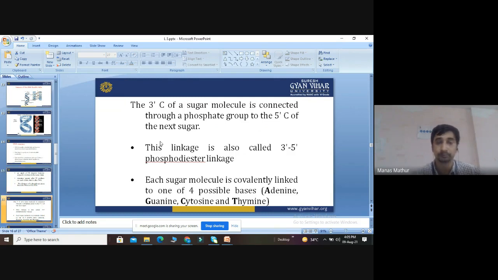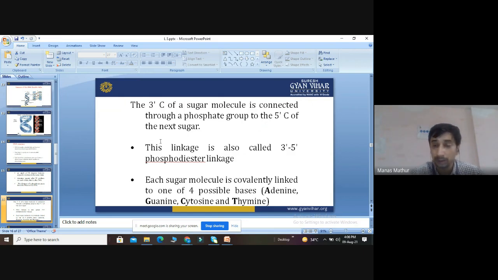Then, next slide. Since the number of carbon atoms is more, the third carbon of the sugar molecule is connected to the phosphate group of the fifth carbon of the next sugar. Of one sugar, the third carbon is connected, and in the adjacent sugar, the fifth carbon is connected, with each other through the phosphate group. This connection between the third carbon of one sugar and the fifth carbon of the next is called a 3' to 5' phosphodiester linkage.